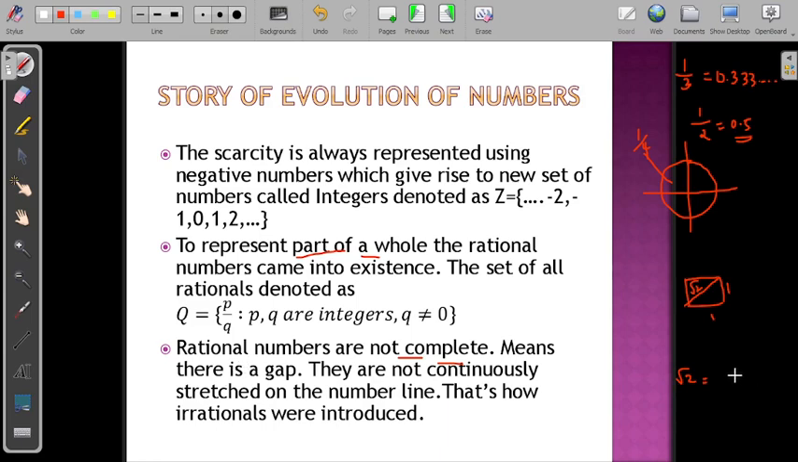They can't be represented as p by q numbers. They can't be represented in p by q form. Hence, there was a necessity to introduce new numbers. They are nothing but irrational numbers. So hence we got rationals, we got irrational numbers.